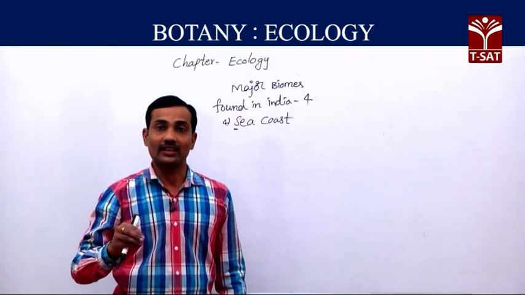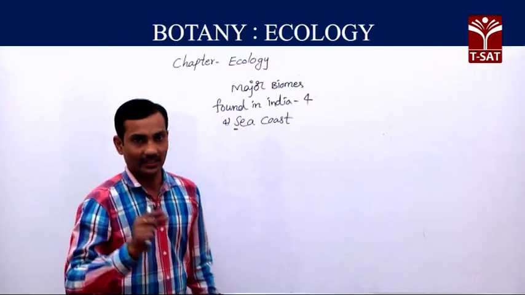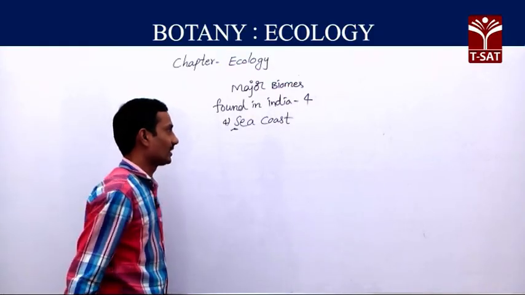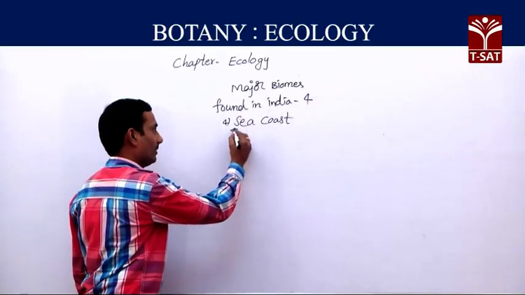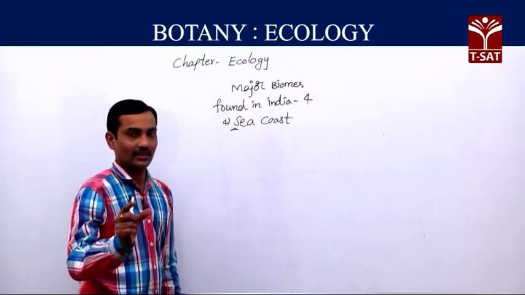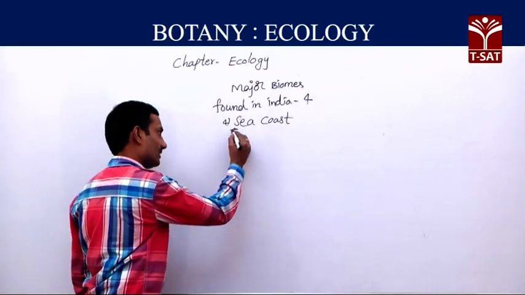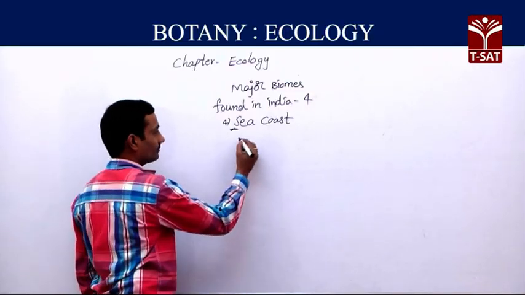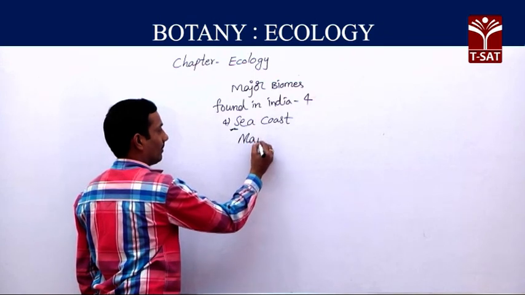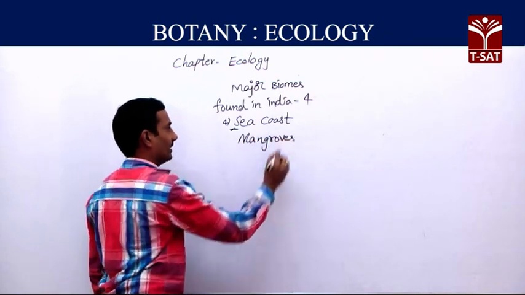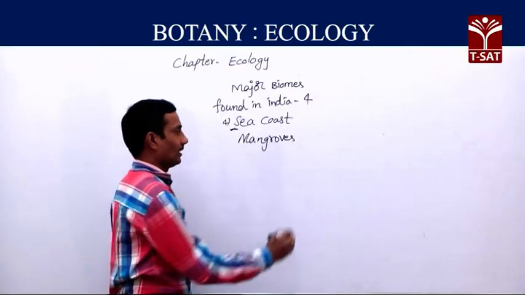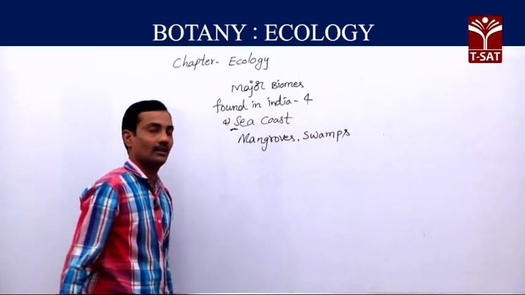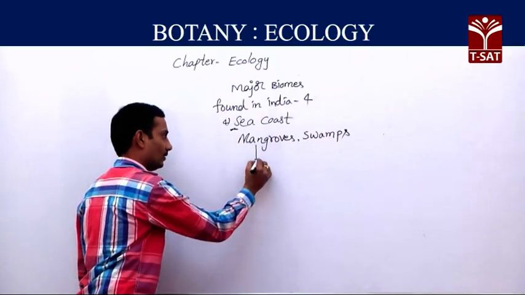Few types of plants that can adapt to this climatic condition can survive happily in this sea coastal area. Whether animals or plants, because mixed climatic conditions are there, it is a very sensitive area. The type of plants we can especially find are mangroves in sea coastal areas, and swamps we can find in this area. Mangrove plants are well-known plants.